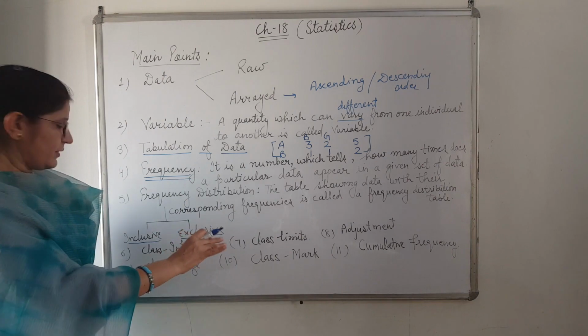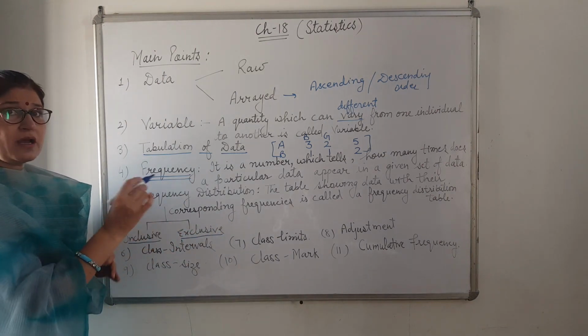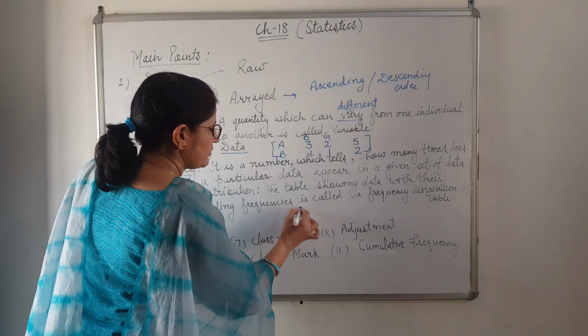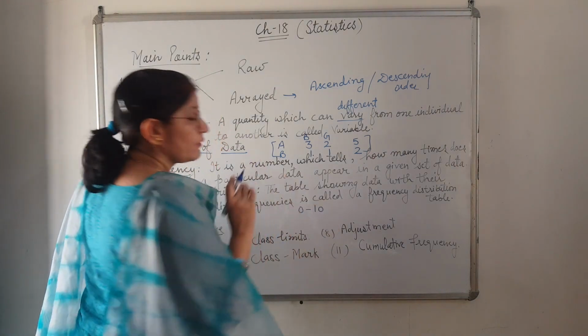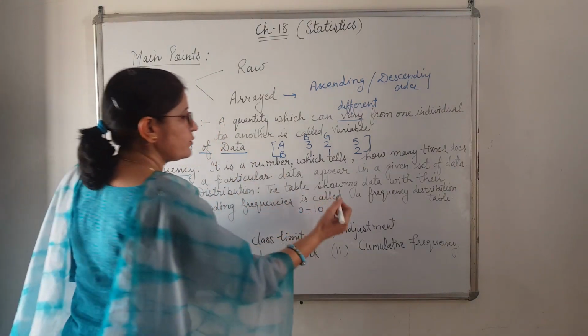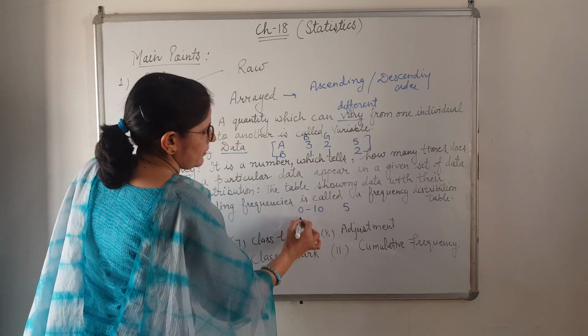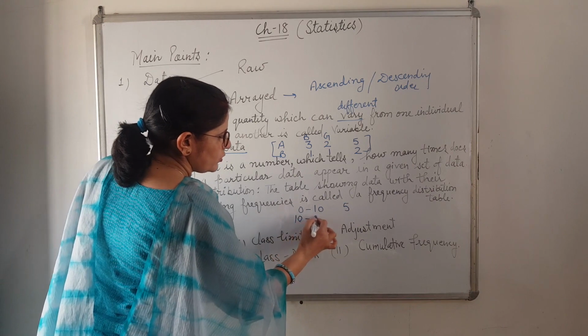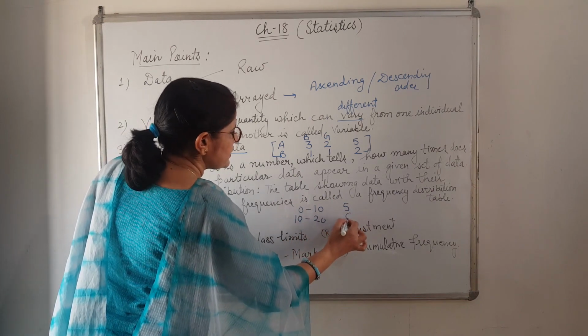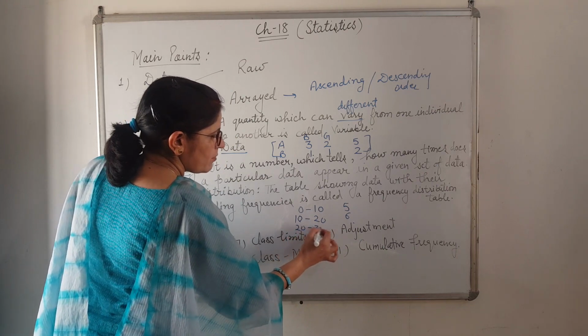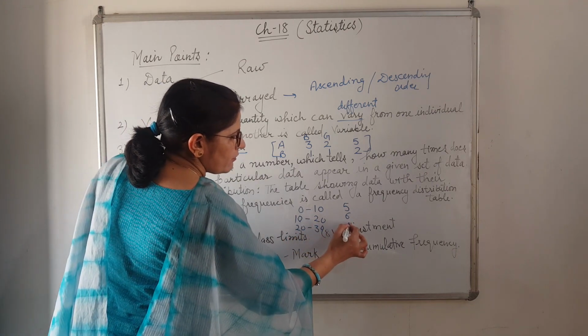After making the table, now what is upper limit? If you make groups, like tests of 50 marks, 0 to 10, how many students are scoring? 5. 10 to 20 marks scored by 6 students, and 20 to 30 marks scored by 5 students.